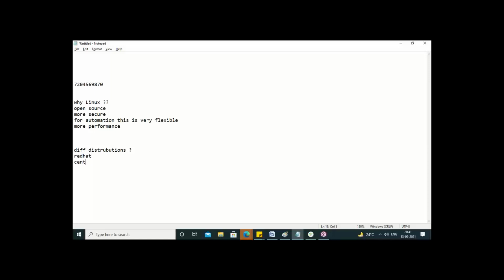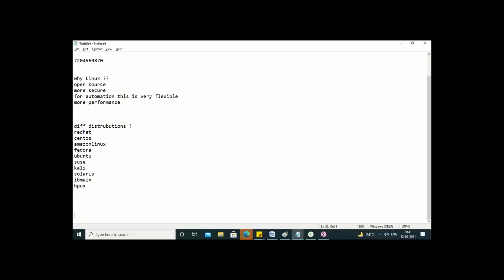Now Red Hat Linux, CentOS, Amazon Linux, Fedora, Ubuntu, SUSE, Kali, Sun Solaris, IBM AIX, HP-UX. So like this, I can say a huge list, guys. Now all are different distributions. Same in Windows: Windows 10, Windows XP, Windows 2000, right? Same concept. But all are owned by different companies, guys.